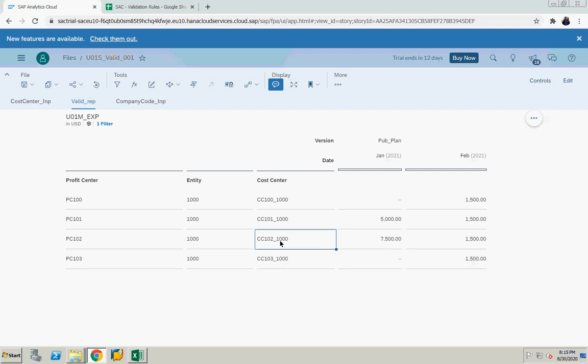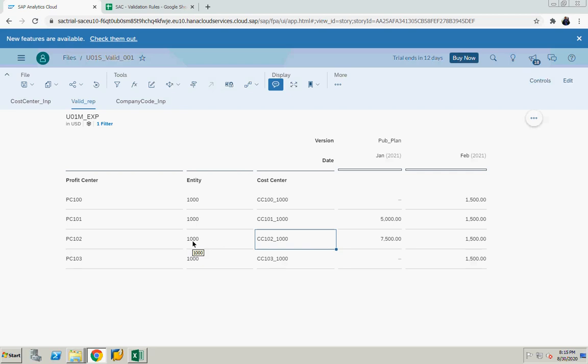So if your customer is going to plan against cost center, the system is going to derive profit center and entity. This functionality is equivalent to what in BPC embedded you have called characteristic relationship. In BPC standard, in the EPM add-in, when you are creating a report, you have dimensions based on the properties. This functionality is equivalent to that.